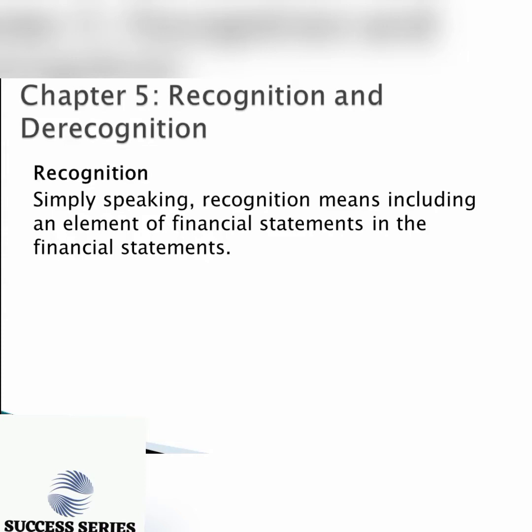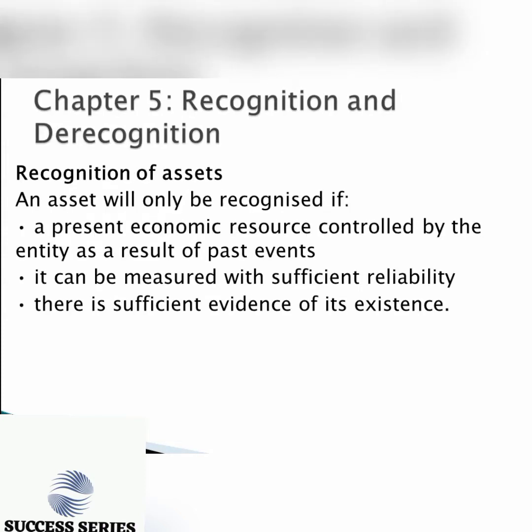Let's start with assets. We can only include assets in our books when there is a present economic resource controlled by the entity as a result of a past event. This is gotten from the definition, so it must first meet the scope of the definition, whereby there is a present economic resource, there is this essence of control, and then there is a past event.